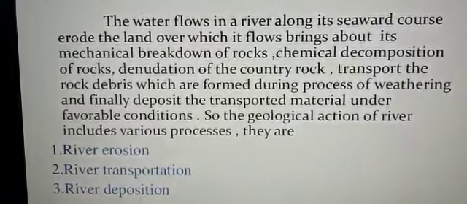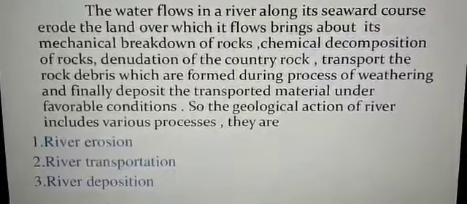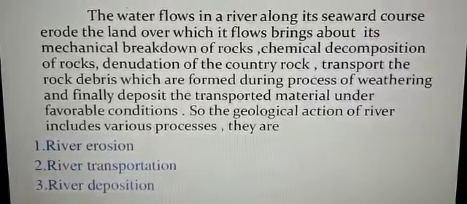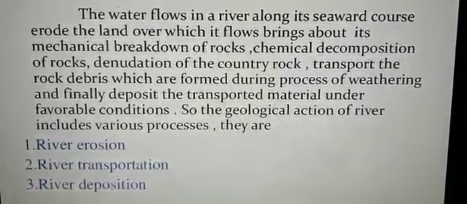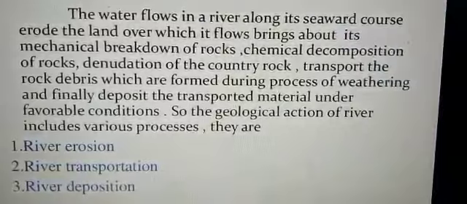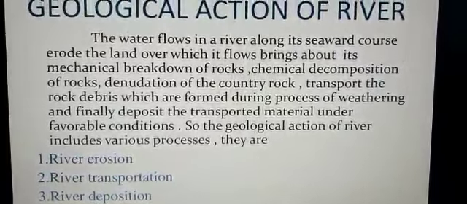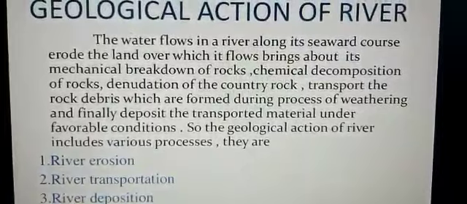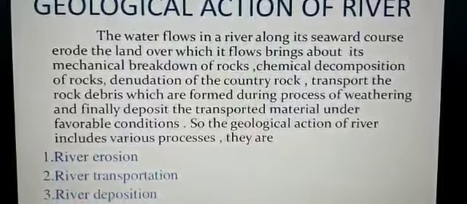Then comes mass movement or mass wasting, which refers to the large scale movement of loose material or rock waste down the slope on account of gravity. The steeper the slope, the more rapid is the movement. Like we have done in the first stage of the river, you know that in the younger stage it is very steep.